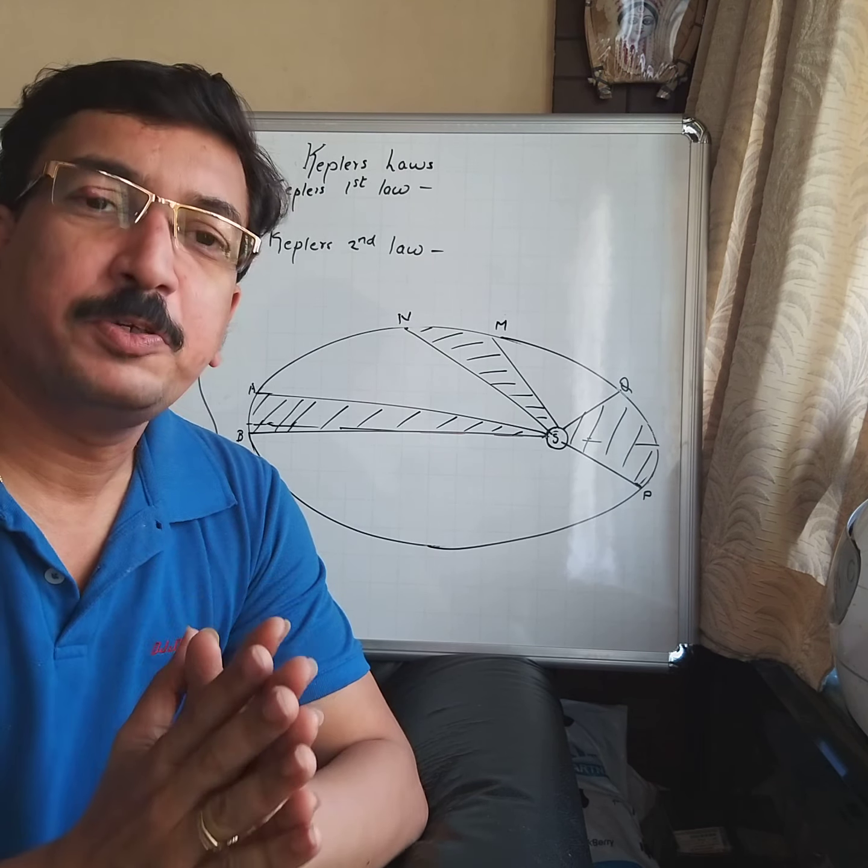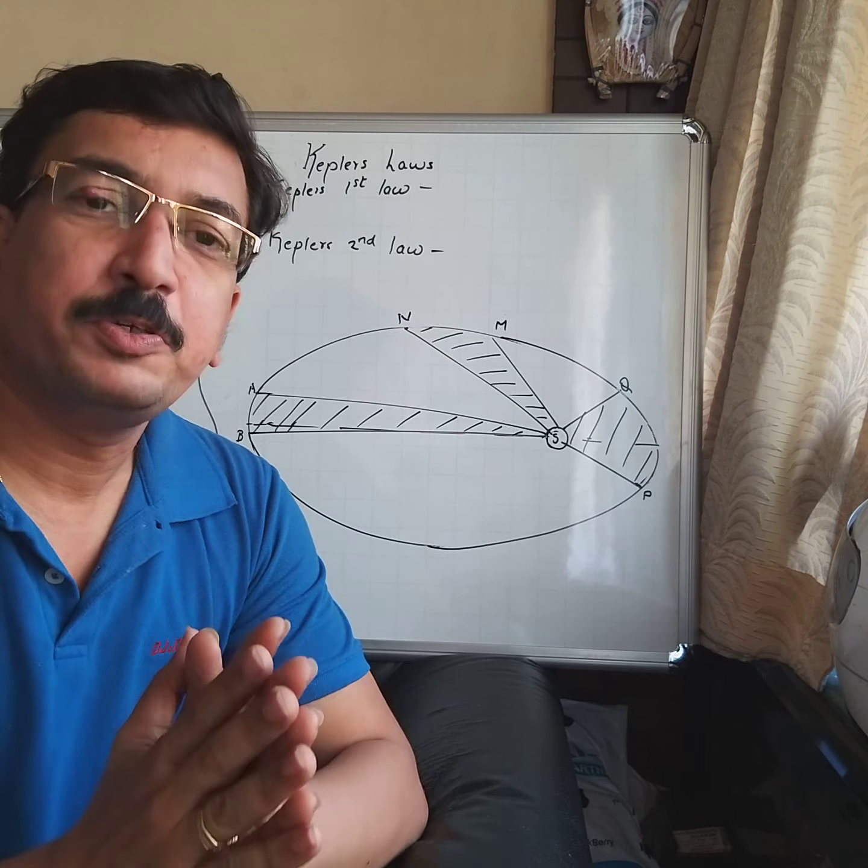After Galileo invented the first telescope, it became easy for the astronomers to study all these planets, stars, and their motion. Kepler studied the planets, and he came to the conclusion that the planets in our solar system are not moving in a circular orbit, but they are moving in an elliptical orbit.